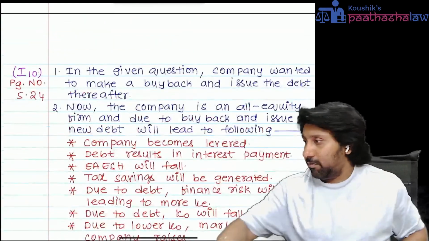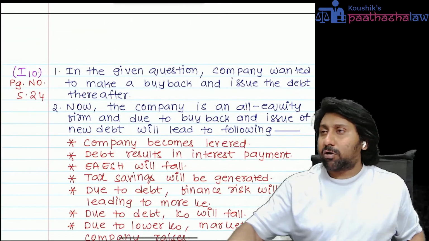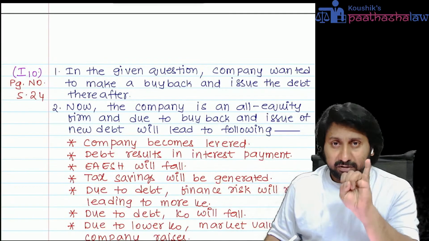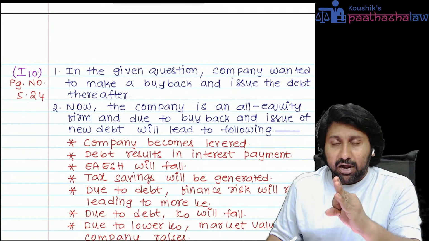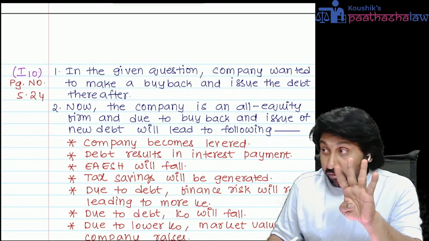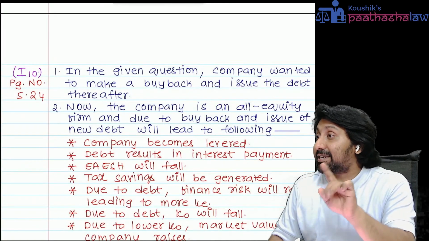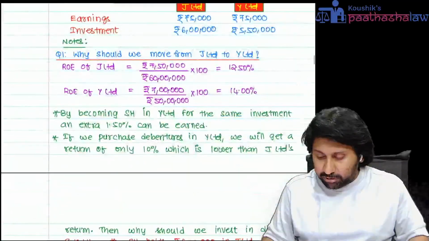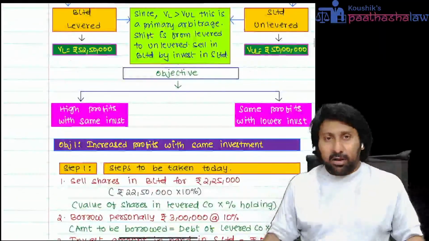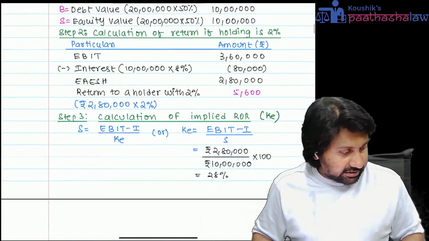Clear? Now we completed what concepts here? We completed EBIT EPS analysis, financial break-even point, and financial indifference point. Now, the fourth one: capital structure theories, net income approach, net operating income approach, Modigliani Miller approach. Okay. First, listen carefully.